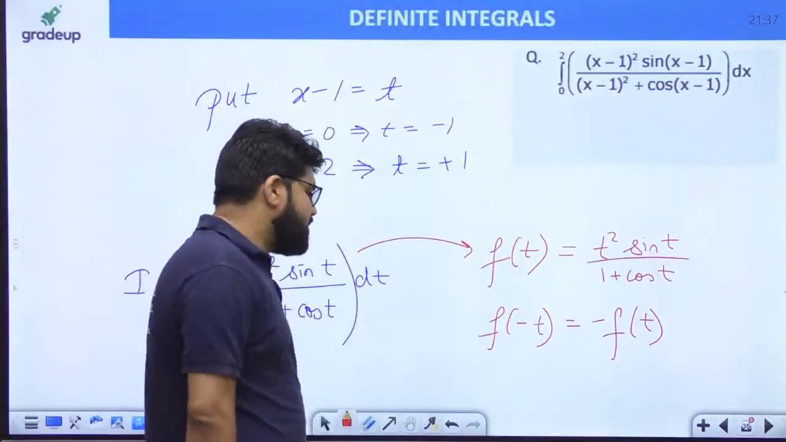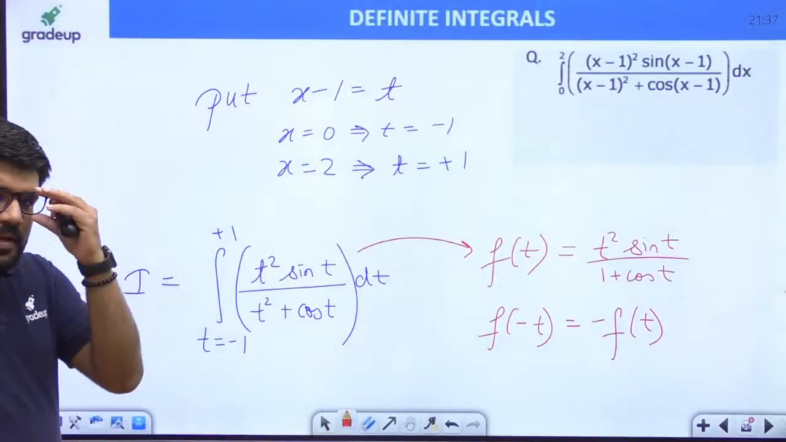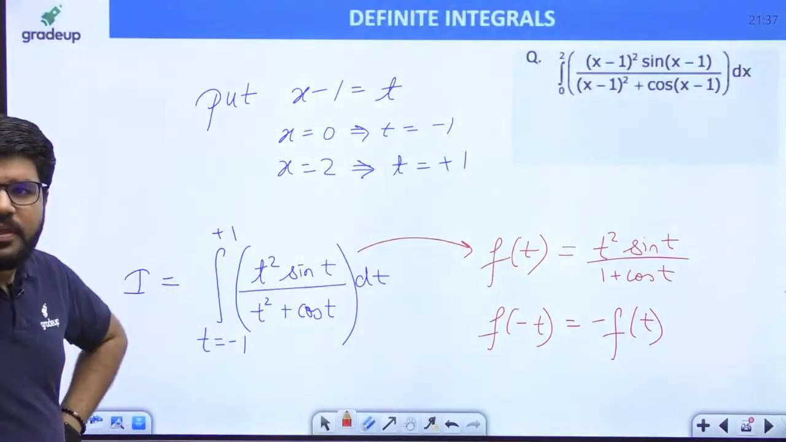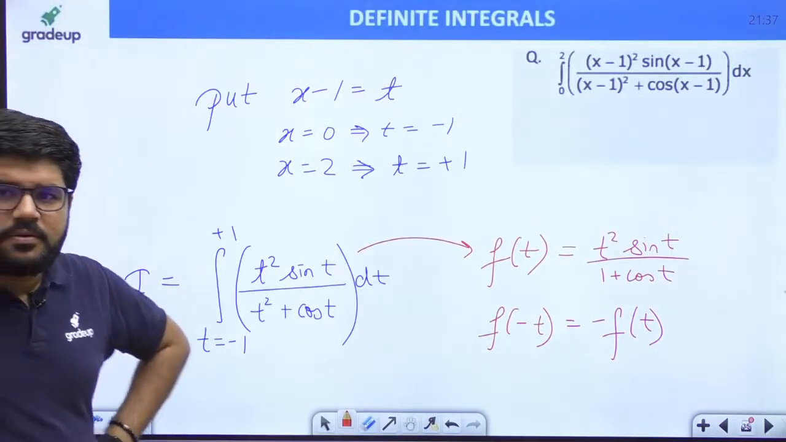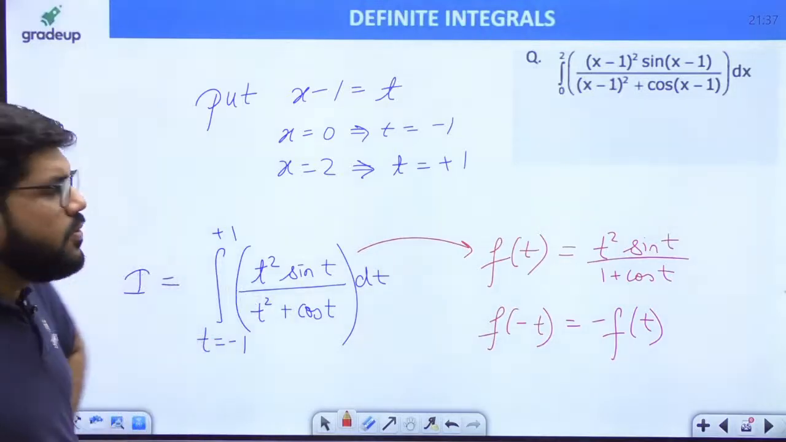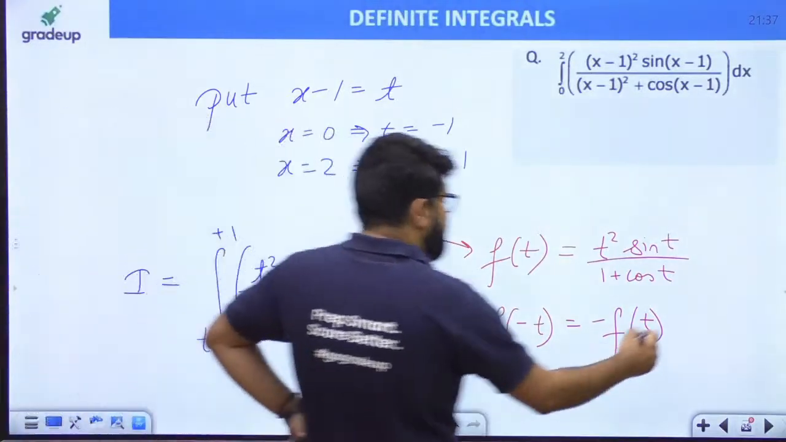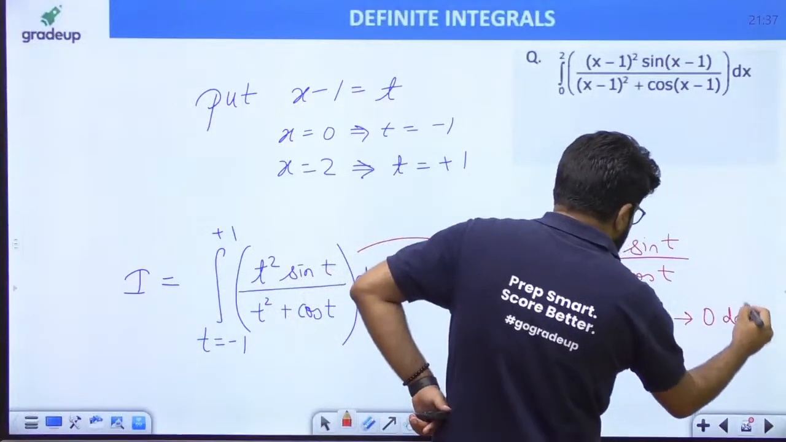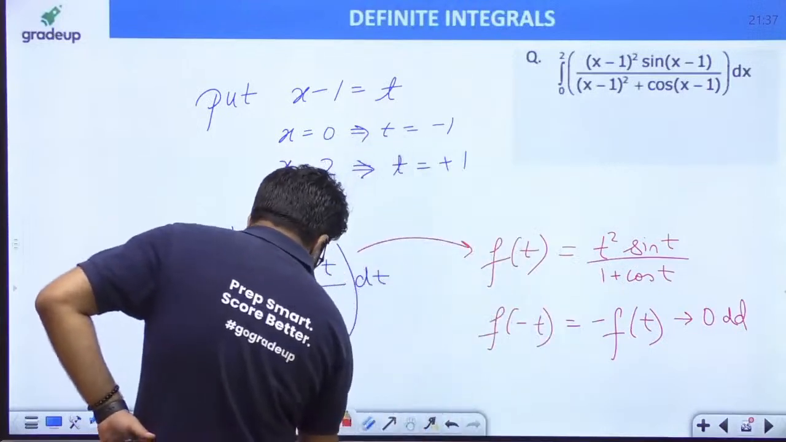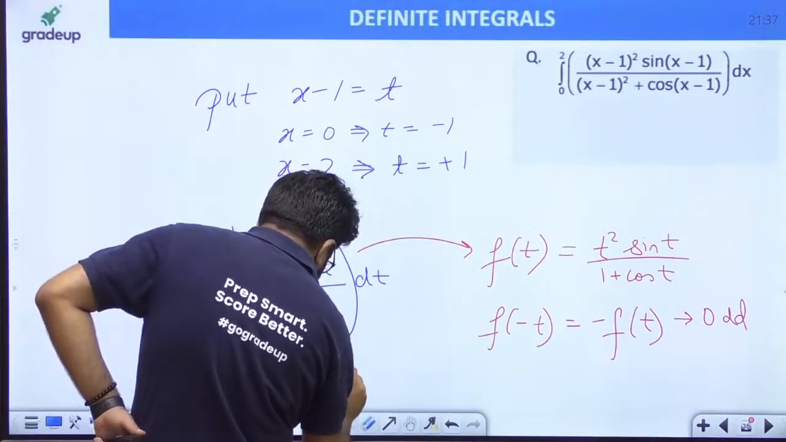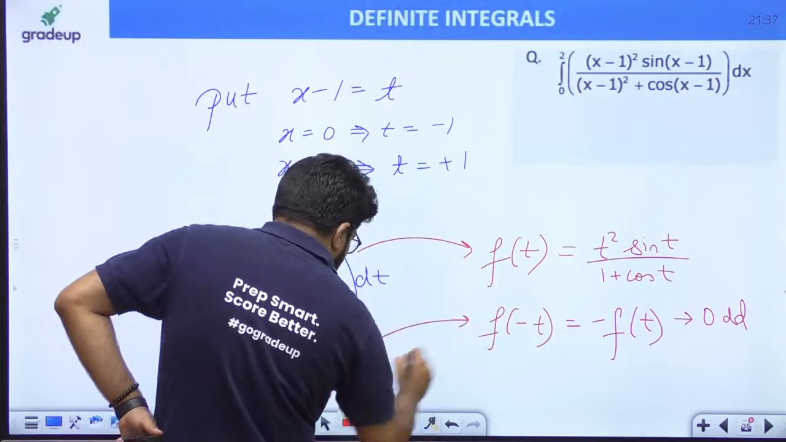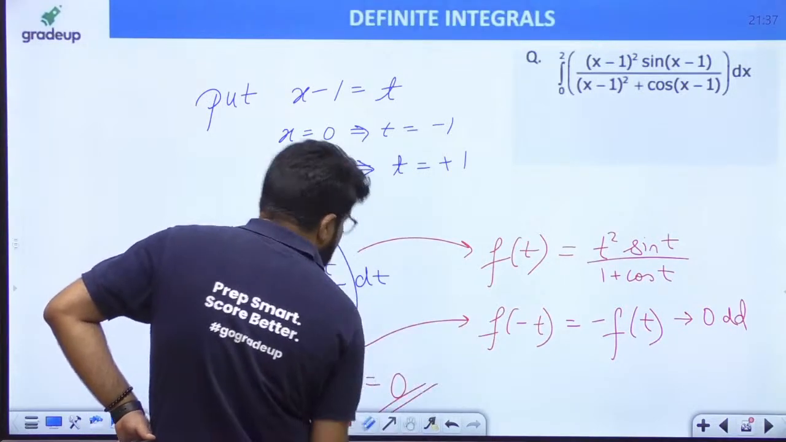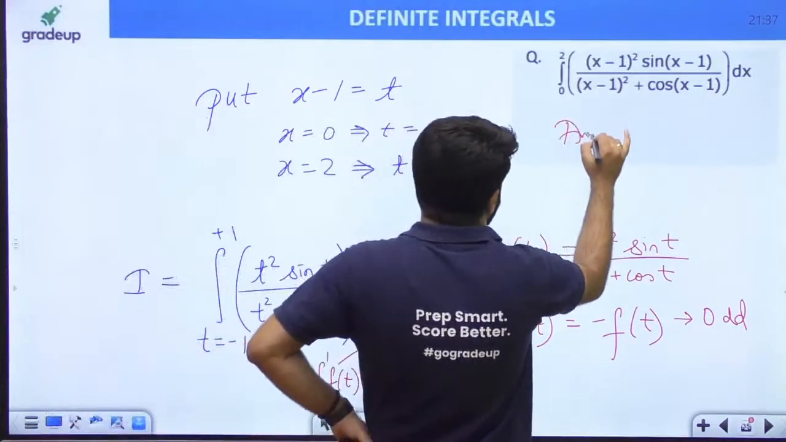F minus t is minus ft. Badhiya. Okay, f minus t is minus ft. Isn't it? Okay, so again signifying that you have got an odd function. So I have integral minus 1 to 1 ft dt, where ft is an odd function, so it should be 0. Okay, so answer for this as well is 0.